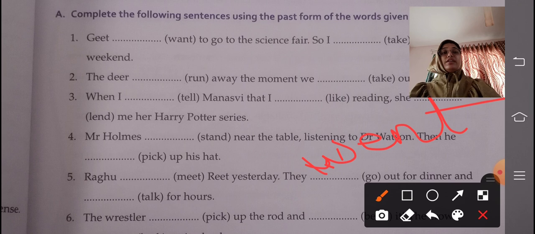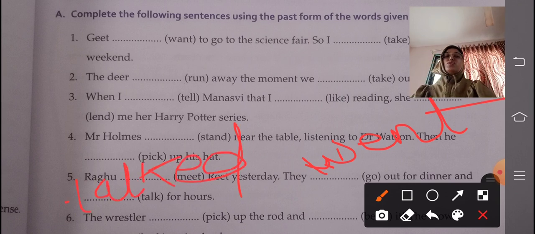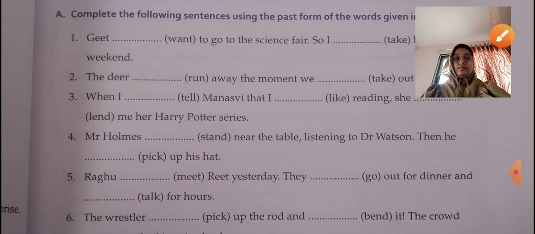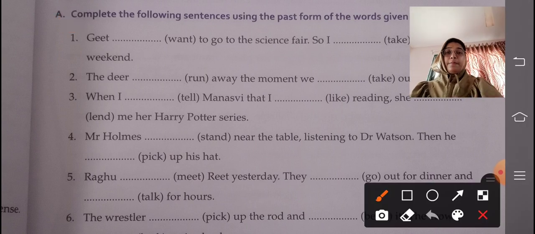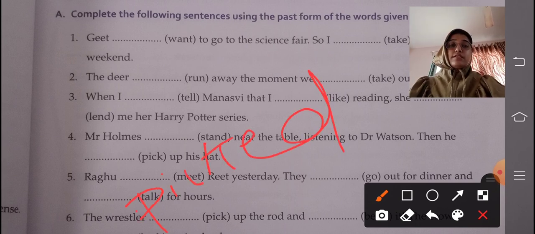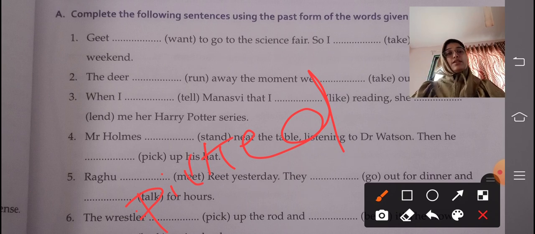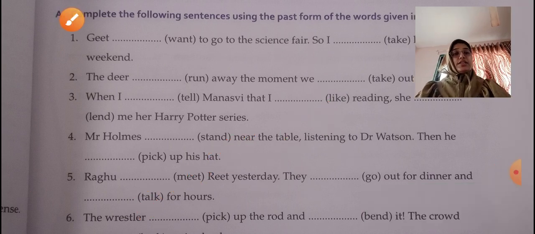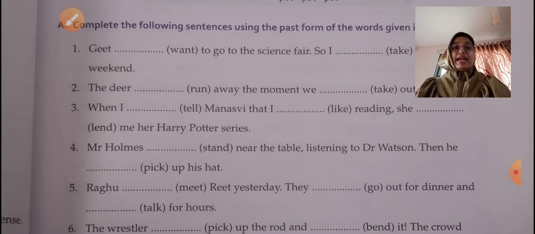He went out for dinner and talked for hours. The past tense of meet is met, go is went, and talk is talked. Okay. Then the sixth one: the wrestler picked up the road and bent it, the crowd, and bent.